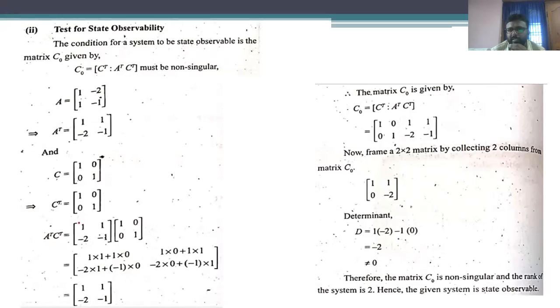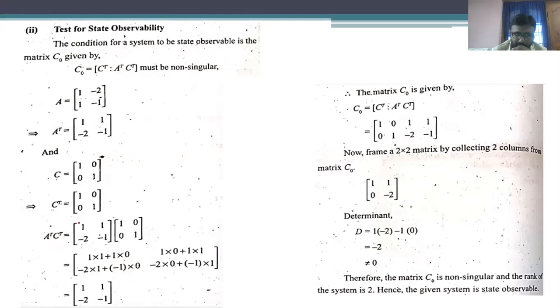So with the consideration of the first and third columns, we have framed a new matrix of size 2 by 2. The determinant of that particular matrix is -2. Hence this matrix is observable, and the rank of the matrix is 2.